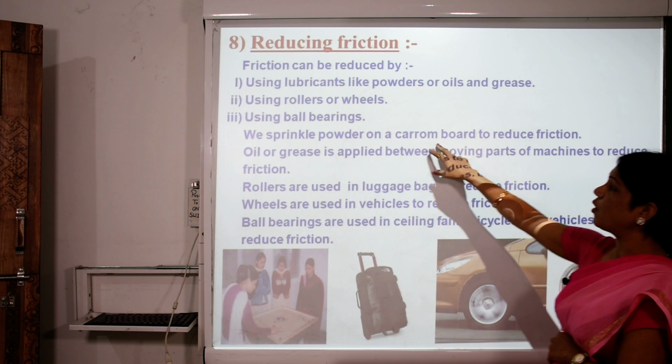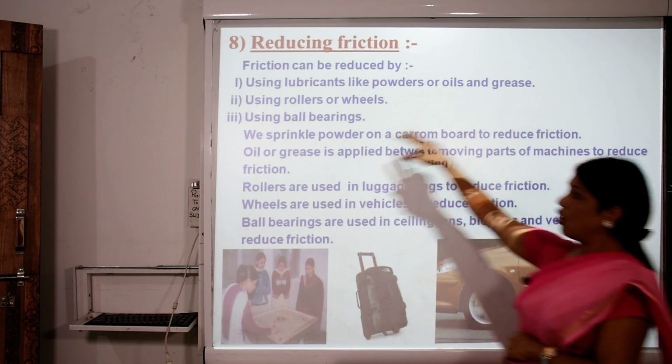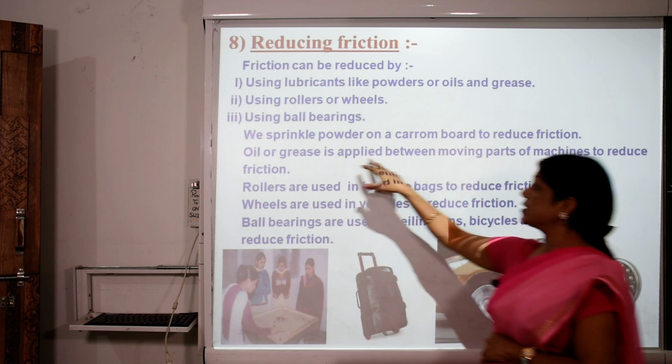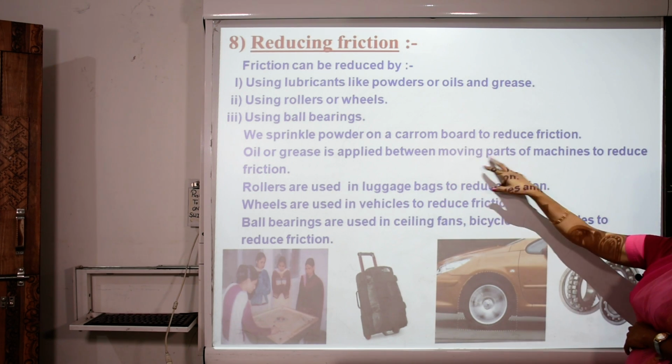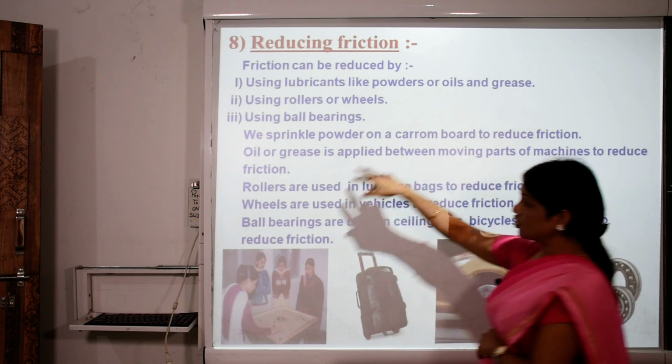We sprinkle powder on a carom board to reduce the friction. Oil or grease is applied between moving parts of a machine to reduce the friction.